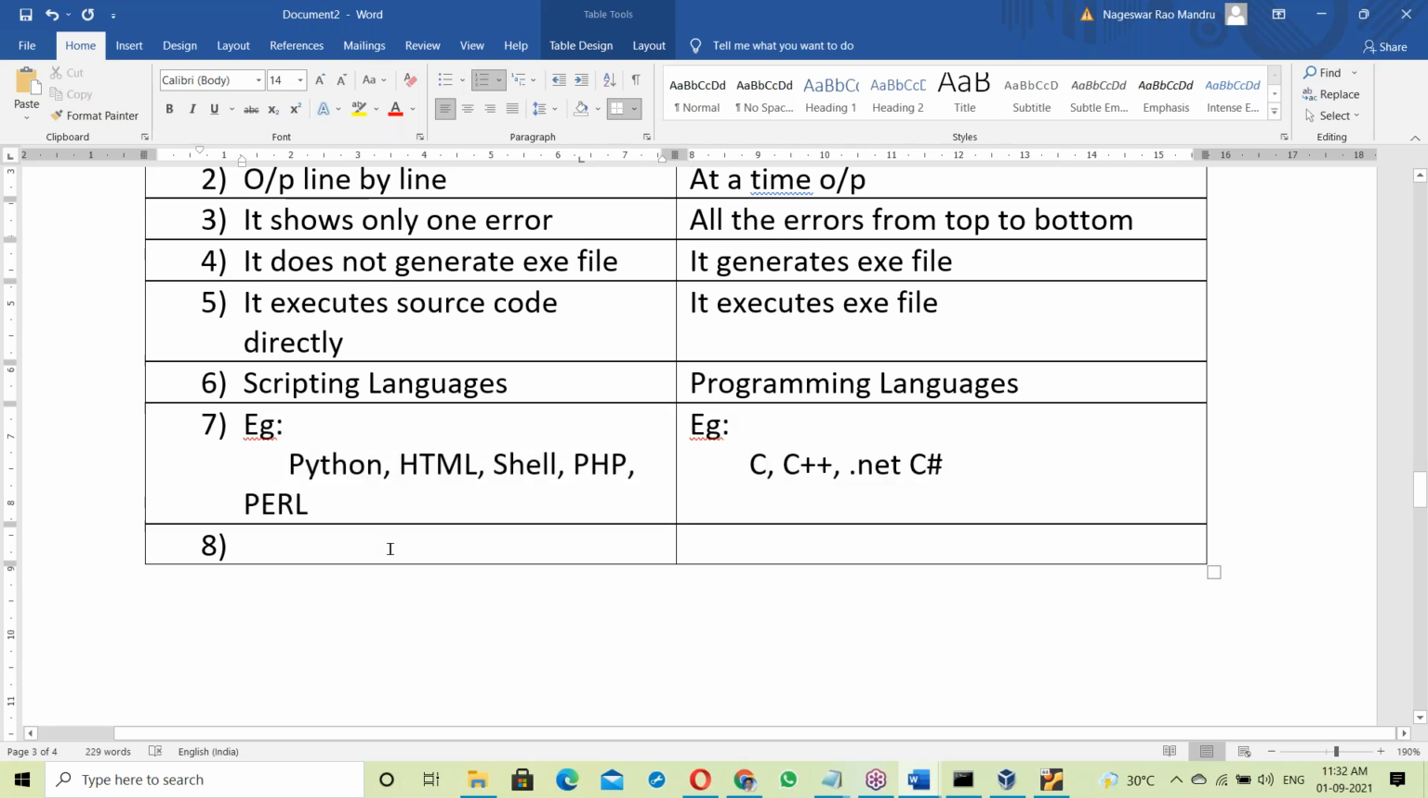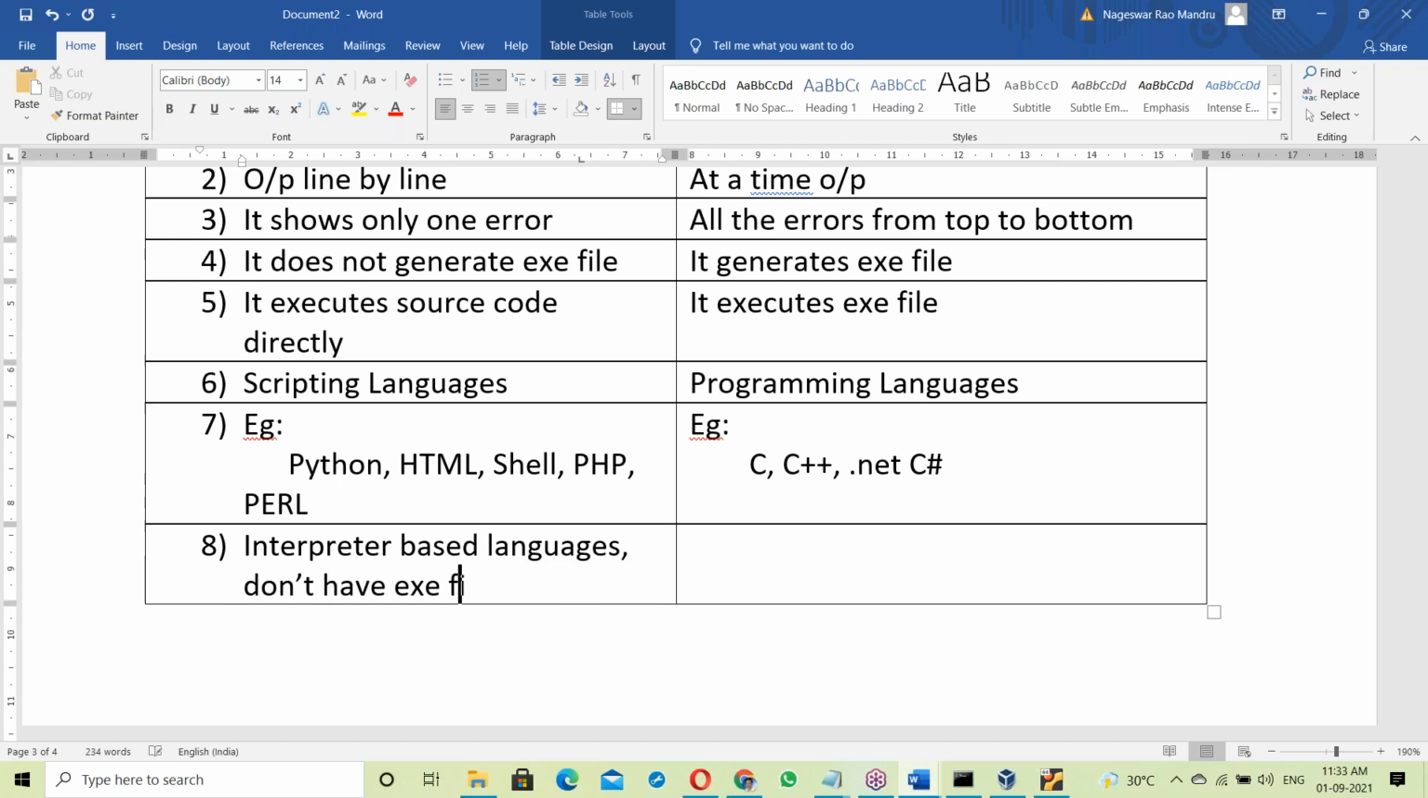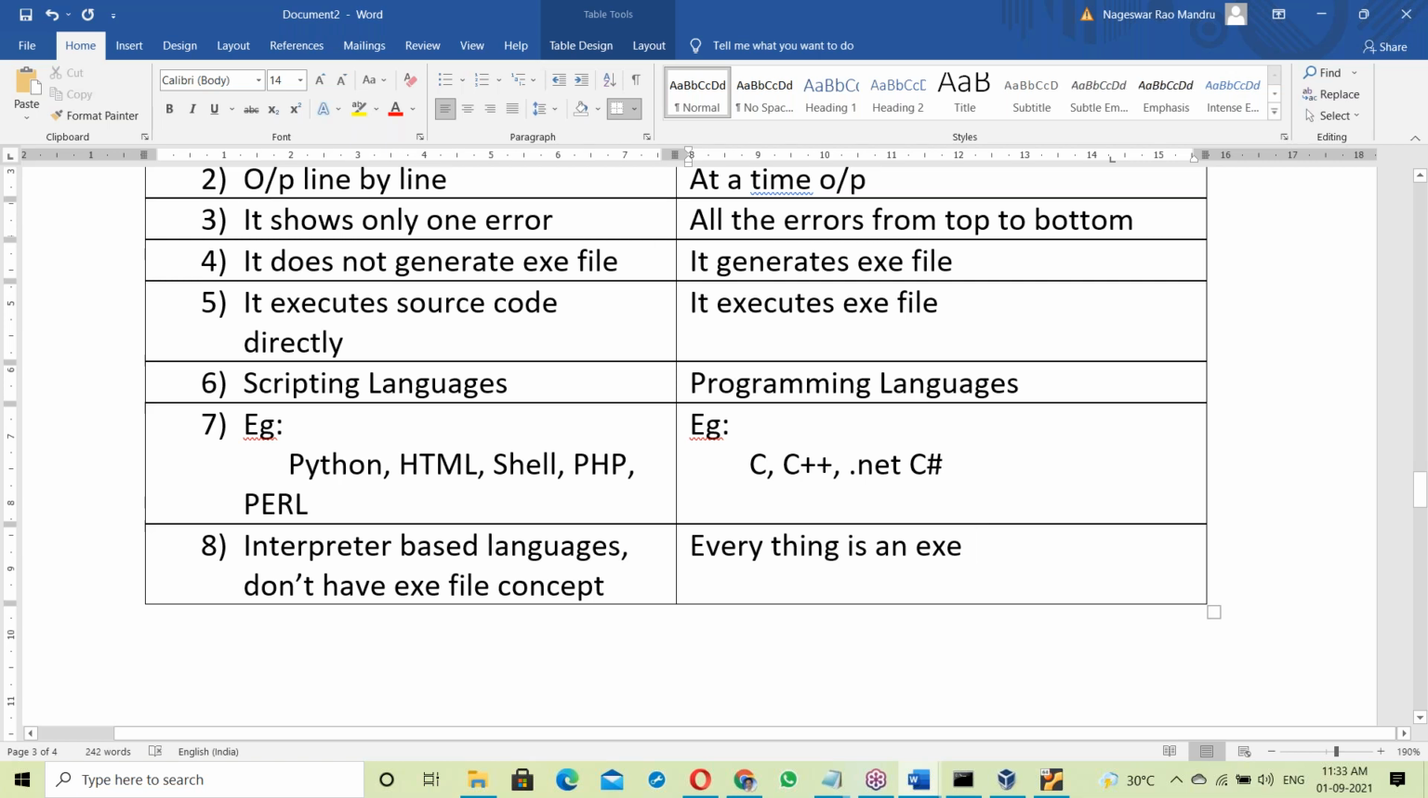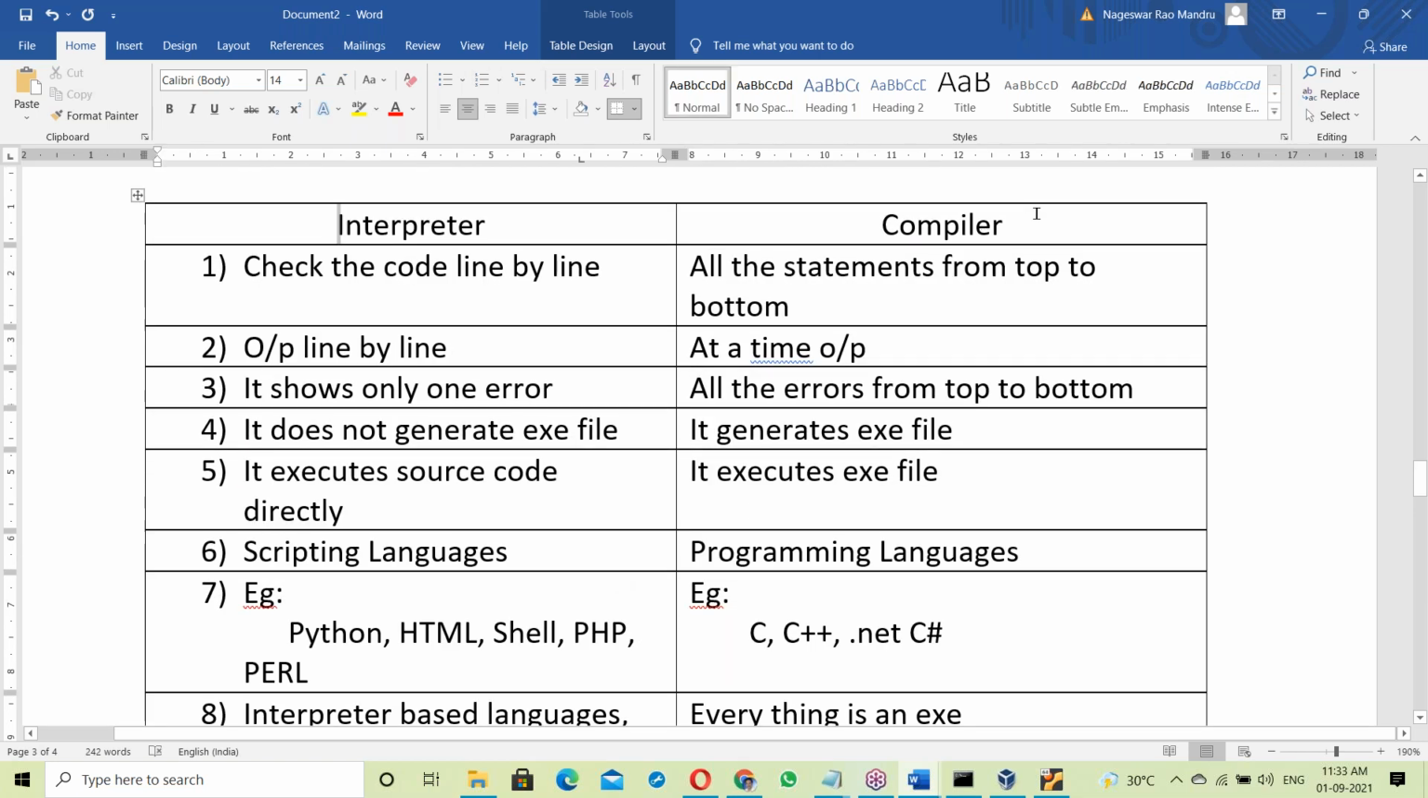Okay. So next, the difference. Interpreter based languages don't have the exe file concept. In compile based languages, everything is an exe file. So before running, first the exe is generated, and after generating the exe, then execution. But interpreter based languages have no concept of exe files. So this is a difference between interpreter and compiler.